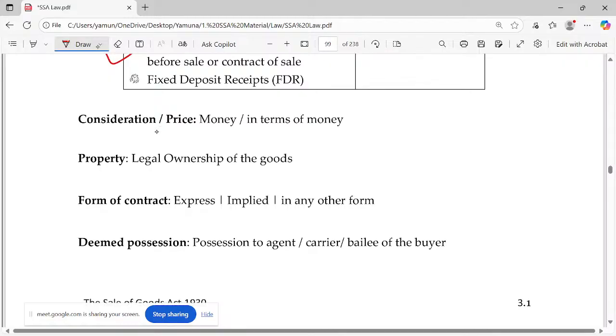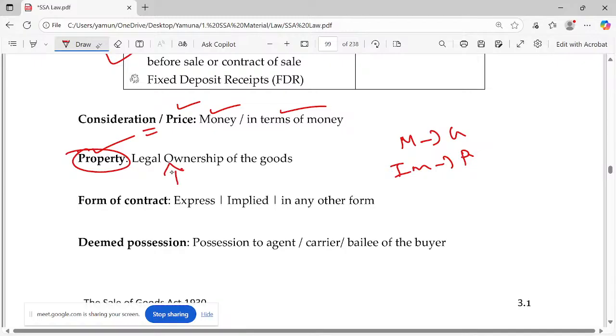Consideration, or what we call here the price, is money in terms of money. Even though movable is the term related to goods and immovable is the term related to property, here also we use the term property, which is nothing but ownership. Who holds the ownership? We are talking about legal ownership. The form of contract can be express, implied, or in any other form.